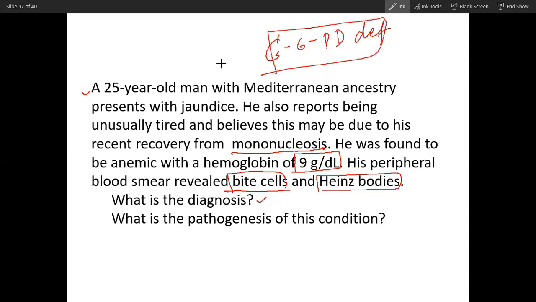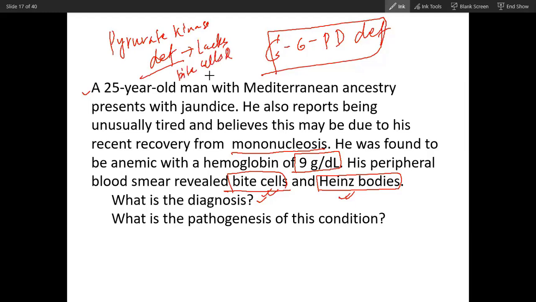G6PD deficiency, and we have studied this in MD1. There is one more enzyme deficiency that causes hemolytic anemia, pyruvate kinase deficiency. Pyruvate kinase deficiency does not have these. It lacks bite cells and Heinz bodies.